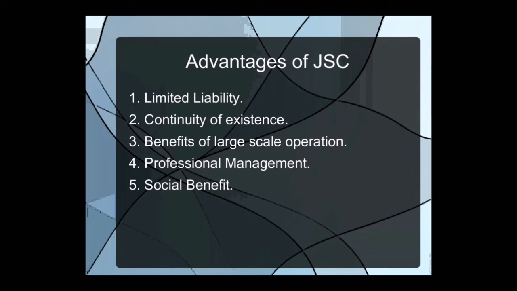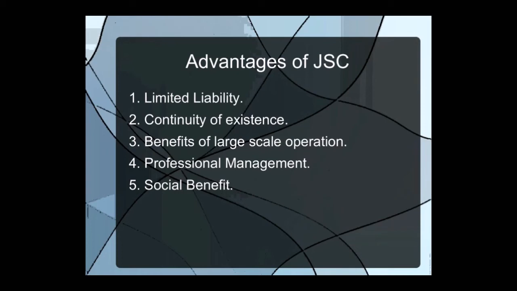Then professional management. In joint stock companies, different departments are there, and experts are there in all the departments, managers are there, and they all are experts in their own sector. So here we can say that the management in joint stock companies is completely professional.